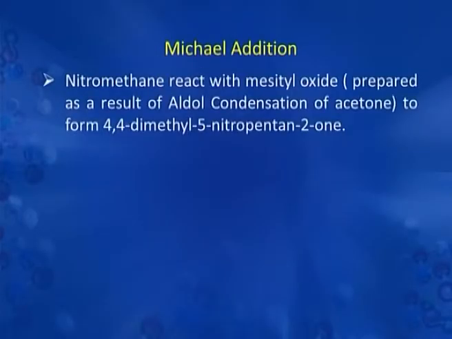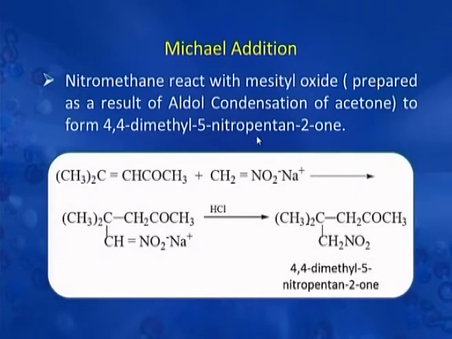We will now discuss another condensation reaction called Michael addition. In this reaction, nitromethane reacts with mesityl oxide to form 4,4-dimethyl 5-nitropentan-2-one. This mesityl oxide in turn is prepared by the aldol condensation of acetone. This is mesityl oxide, which is prepared by aldol condensation and dehydration, followed by the reaction of this compound with nitroalkane, the sodium salt of nitroalkane, so that there is formation of this addition product.